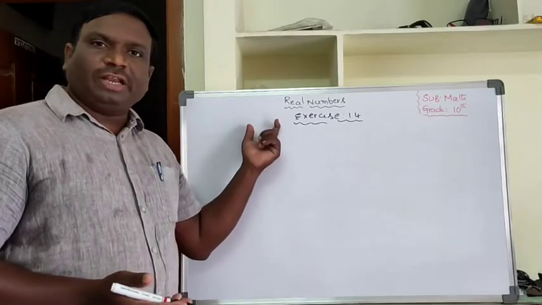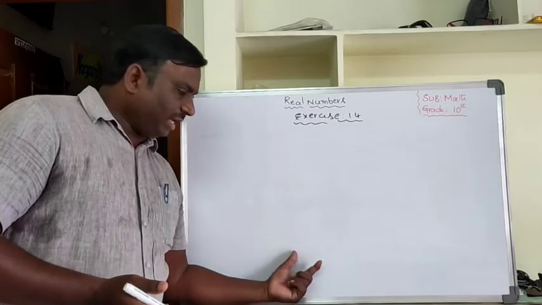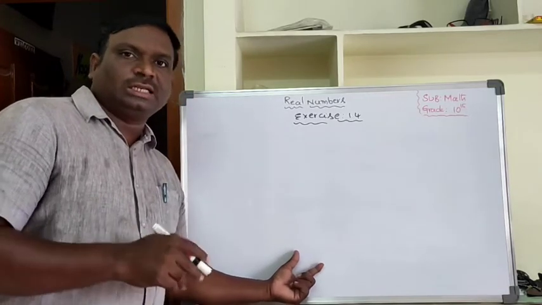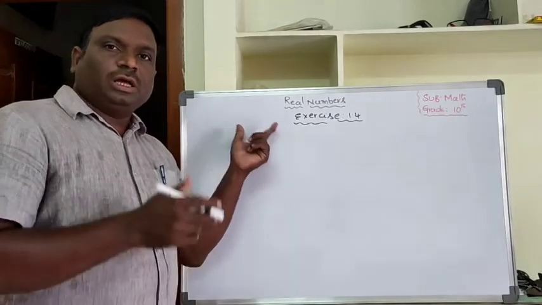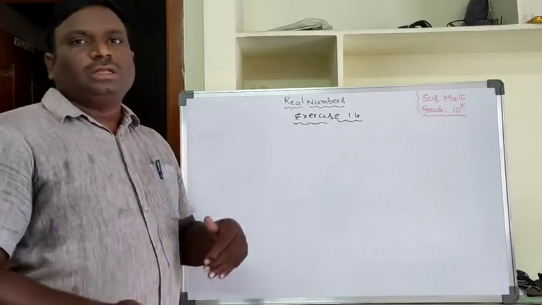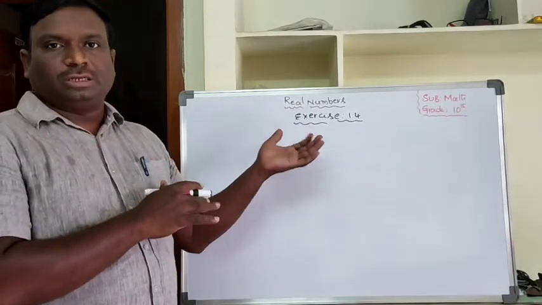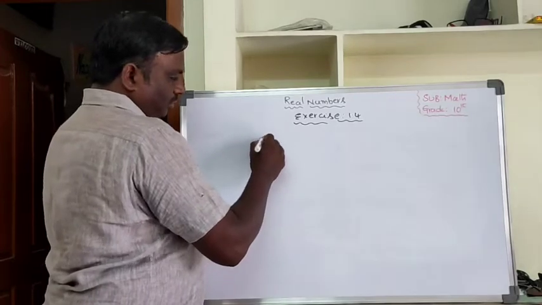We assume the given number is rational. We do the simplification, and finally we get a wrong answer. Then we can say that our assumption is wrong. What is our assumption? That the number is rational. That is wrong, which means the given number is irrational. So that is the contradiction method.